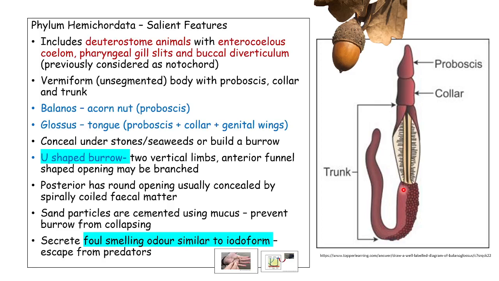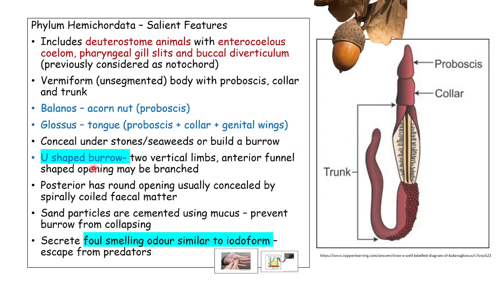They do the function of the liver, that's why they are called the hepatic region, and they also do the function of the pancreas. They have a dual function. And followed by this, from here till this end, the structure of the trunk, this region is called the intestinal region, where absorption of digested food happens, and this ends in something called the anus. So this is the general structure of our acorn worm or Balanoglossus.